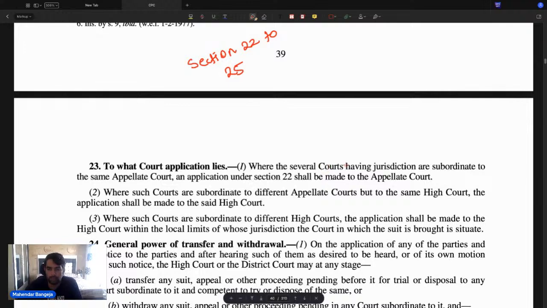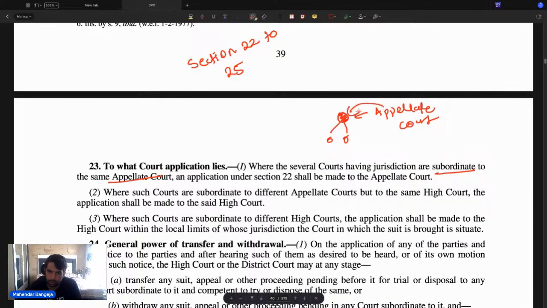So where several courts are having jurisdiction and they are subordinate to the same appellant court. मान लो बहुत सारे courts हैं, they are having jurisdiction and they are subordinate to the same appellant court. So that appellant court will have jurisdiction, and you'll have to put a transfer application in that appellant court.